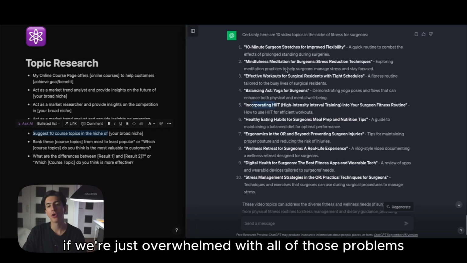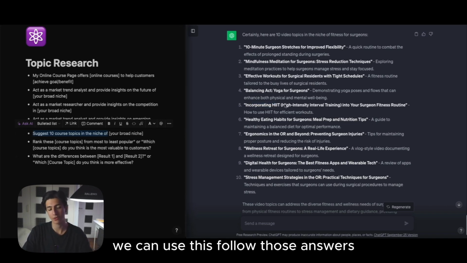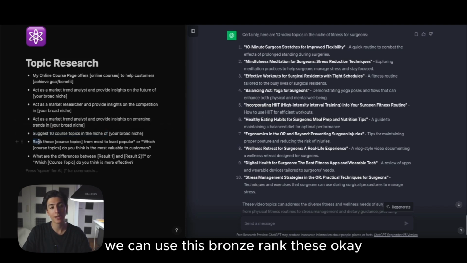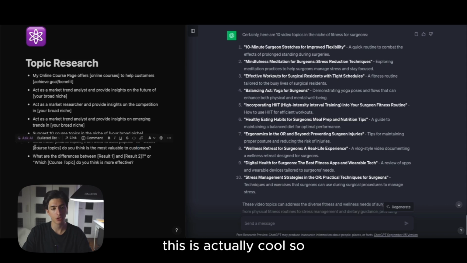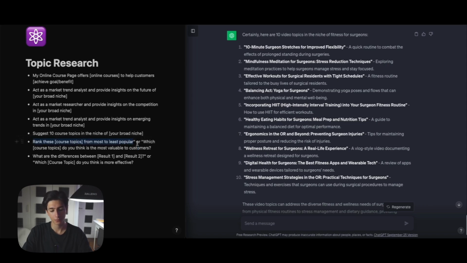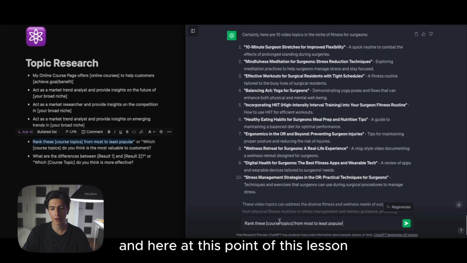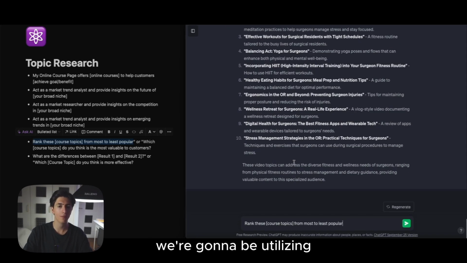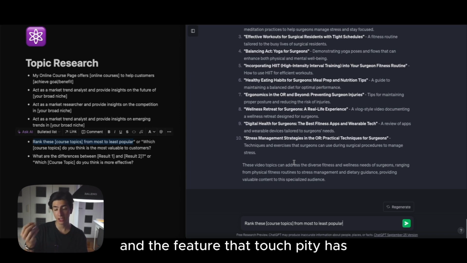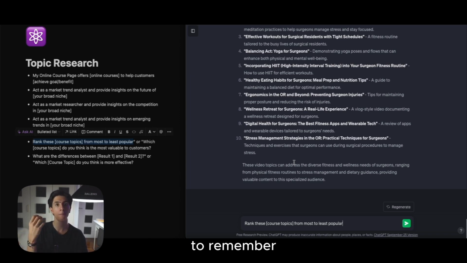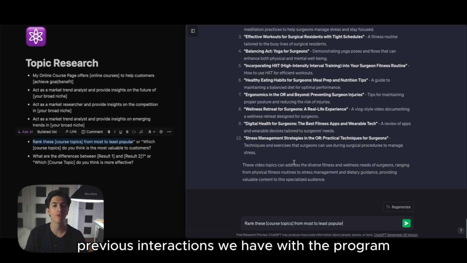Now, if we're overwhelmed with all of those topics, we can use this prompt: rank these, okay, from most to least popular. Okay, this is actually cool. And here at this point of this lesson, we're going to be utilizing the feature that ChatGPT has to remember previous interactions that we have with the program.